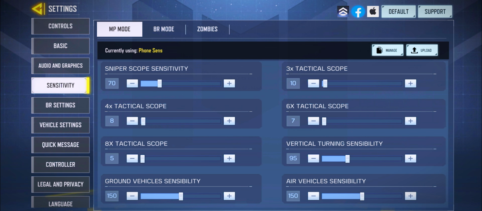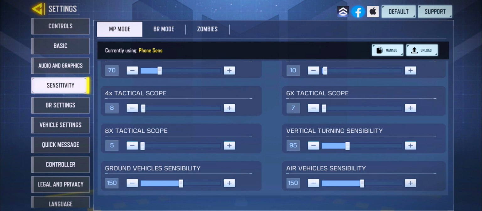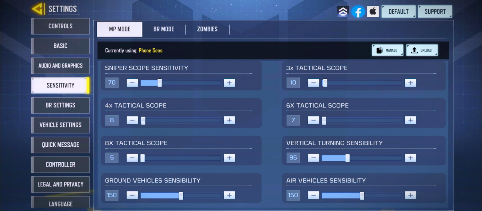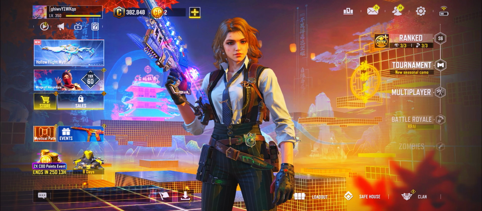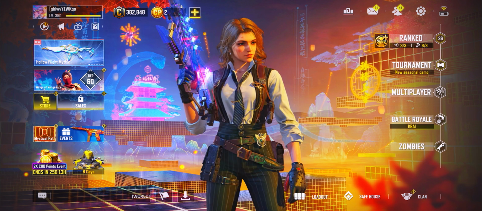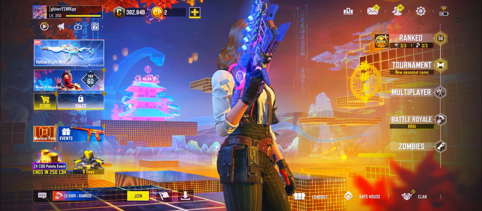Just understand that the higher sense you have, the lower you want to set your vertical turning, because as I told you before, if you already have high sense and you increase your vertical, you're just gonna have no control. You're gonna move up and down so fast, you're not gonna even control the recoil anymore. So try to tweak it, change it a little bit until you're comfortable. And yeah, this is my settings, my sensitivity, and everything.